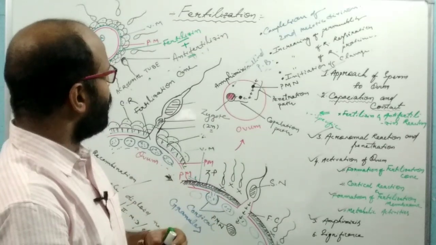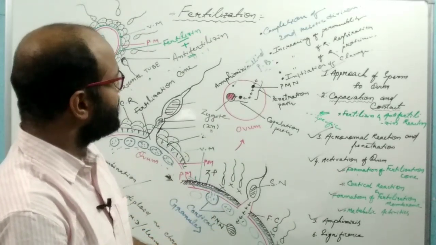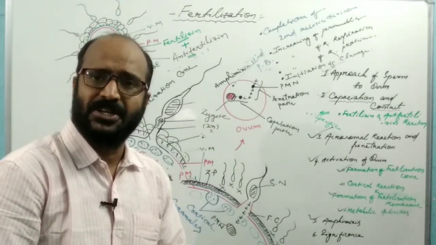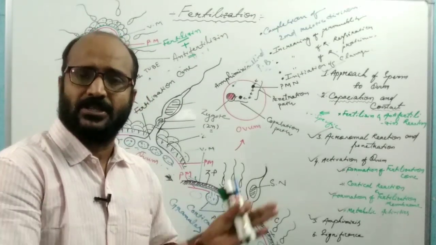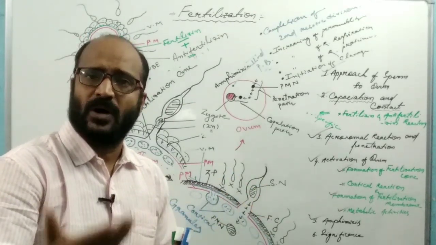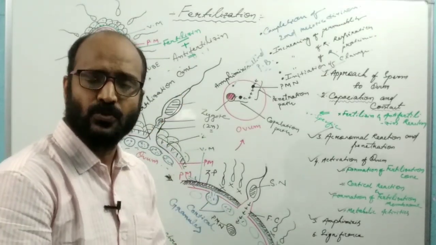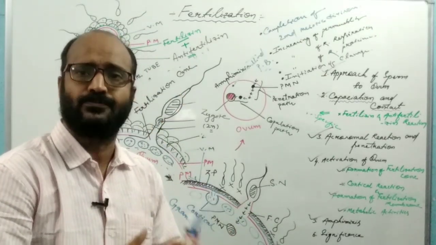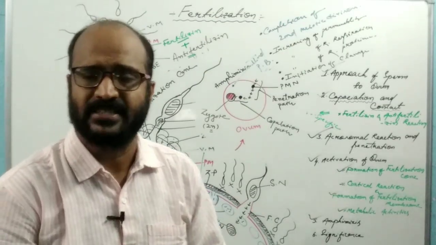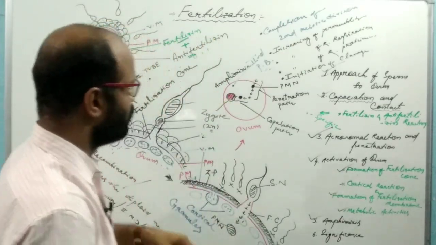External fertilization takes place in the surrounding aqueous medium, which may be sea water or fresh water, and this type of external fertilization is found in lower vertebrates like fishes and amphibians.